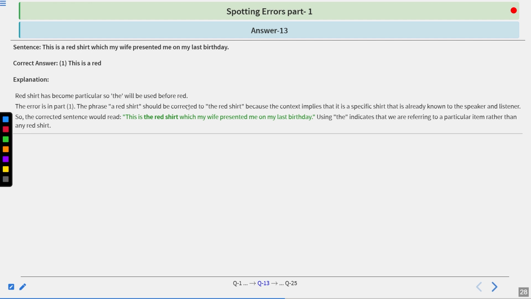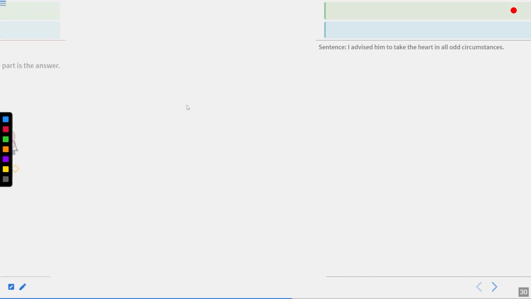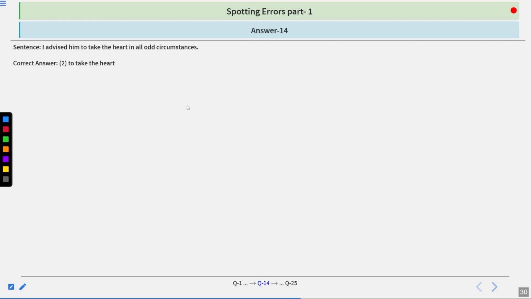Okay, let's move to the next question. The sentence is: I advise him to take the heart in all odd circumstances. Options are given below. You have 10 seconds to answer. I hope you have found the answer. Let's look at the correct answer and the explanation. The correct answer is 2, to take the heart.